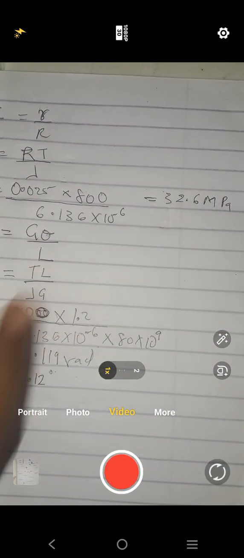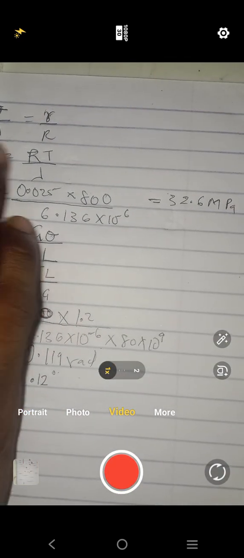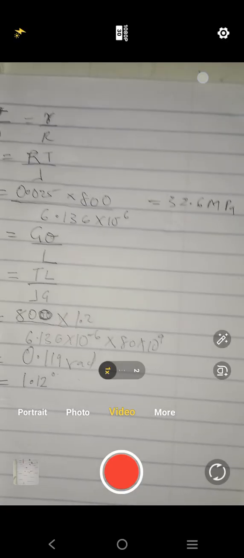So this is how you calculate it. You see the relationship depending on what is given in the equation. That is how you solve. We are going to move forward to the next one.